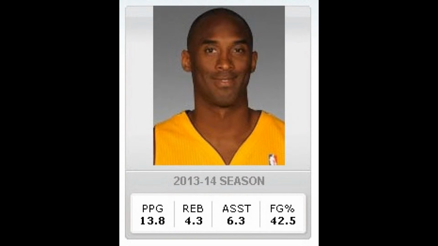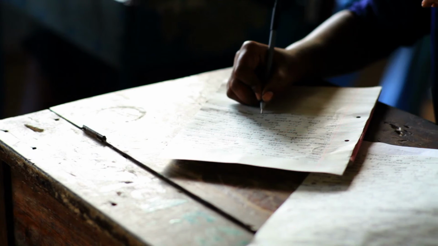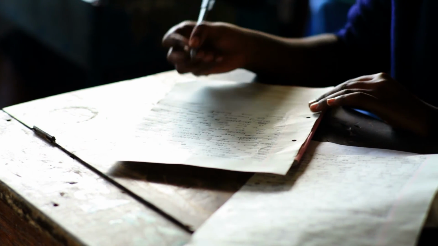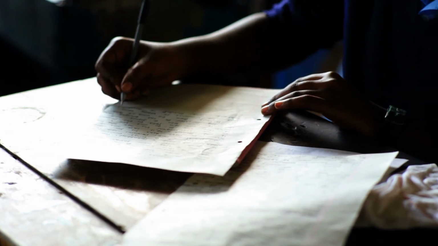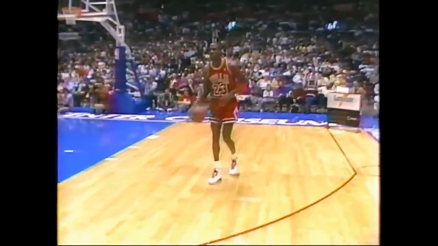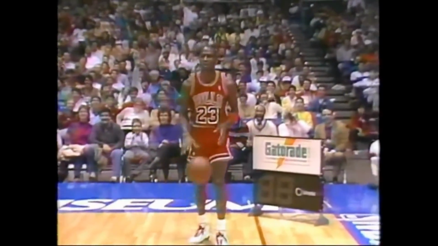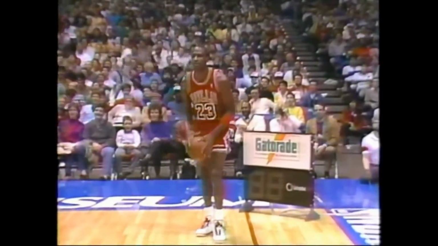We're also going to take a look at Kobe. These numbers that he put up this past season are not representative of his entire career, but I still stand by my notion that he is not the best player to have done it. We're going to figure out who was using the statistics that we've been given through NBA.com. And now it's your turn. We're going to figure it out. Who was the best? Well, maybe we don't have to figure out who was the best, but we can figure out who followed.